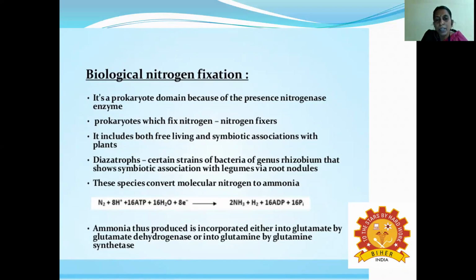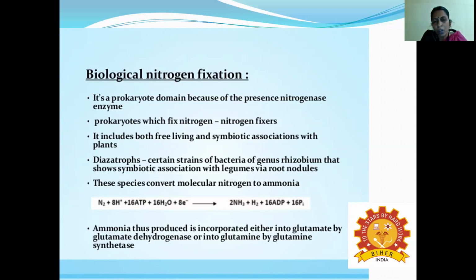These species convert the molecular nitrogen to ammonia. So nitrogen combines with H+ ions, 16 molecules of ATP and 16 molecules of water, and in the presence of electrons it can be converted into ammonia. See, N2 is converted to NH3.